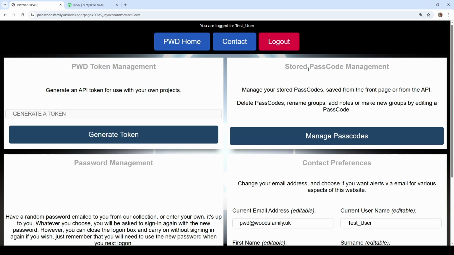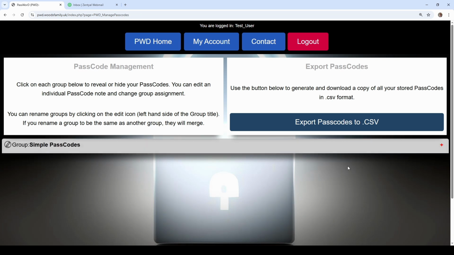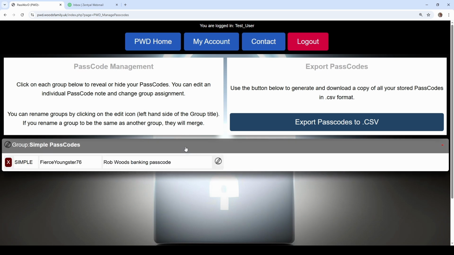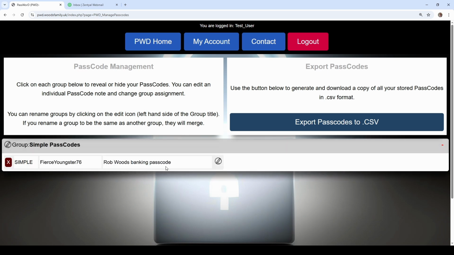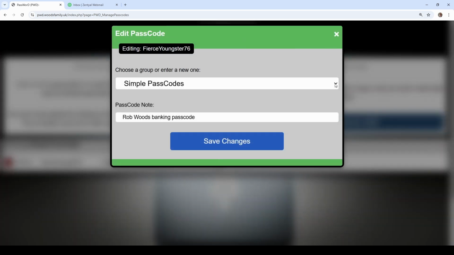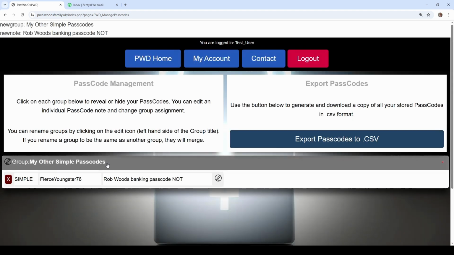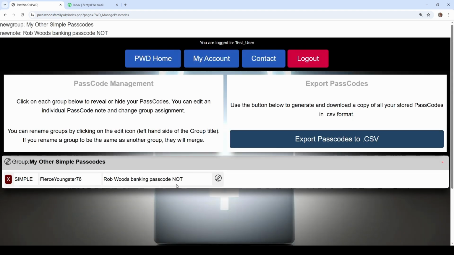So to manage your passcodes, remember we created a passcode already, a simple one. If we click on Manage Passcodes, you can see just a little brief explanation here, and the group, Simple Passcodes, which you can click on to open up, and it will show you all of the passcodes you've saved under that group. You can also edit this and create another group or change the group. So in this case, choose the group. There is only one, or you can create a new one, change the note, save the change, and you can see the group has changed and the details are here. And you can delete them as well.